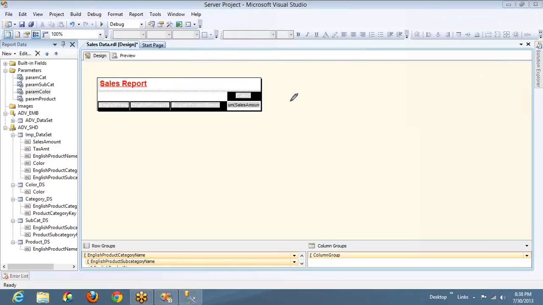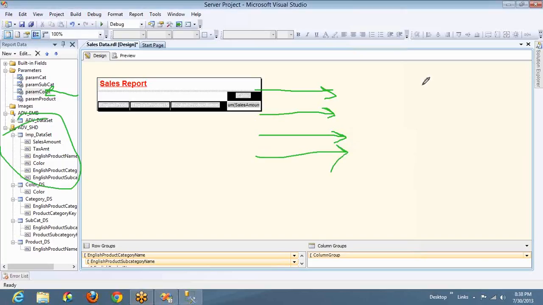First, what I'm doing is loading the values to these parameters and displaying the values in the parameters, and once the user has selected, I'm going to filter based on the selection and display the data, right? This is the sequence. The first step is loading parameters. The second step is the user selects the parameter values they want to see. The third step is you send the selected values to the main data set where you have data, and the fourth step is to pull the data and show it in the report. Agree?